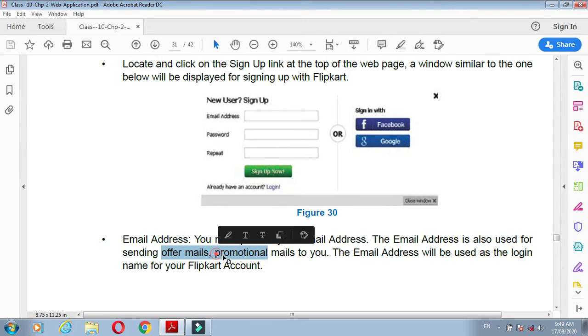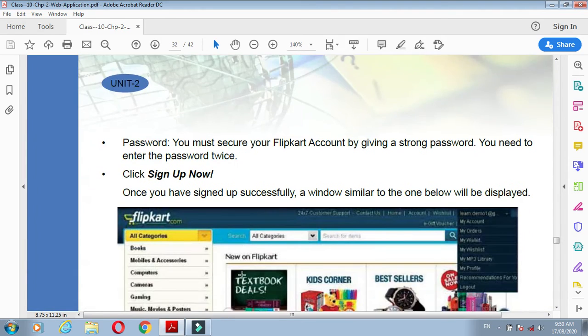mails and promotional mails. Promotional mails means if Flipkart is promoting some products, that promotion will be redirected to your email. If such a new product is available on Flipkart that you want to purchase, that kind of mail will be available in your mail address. Understand? So that email address will be used in both ways.